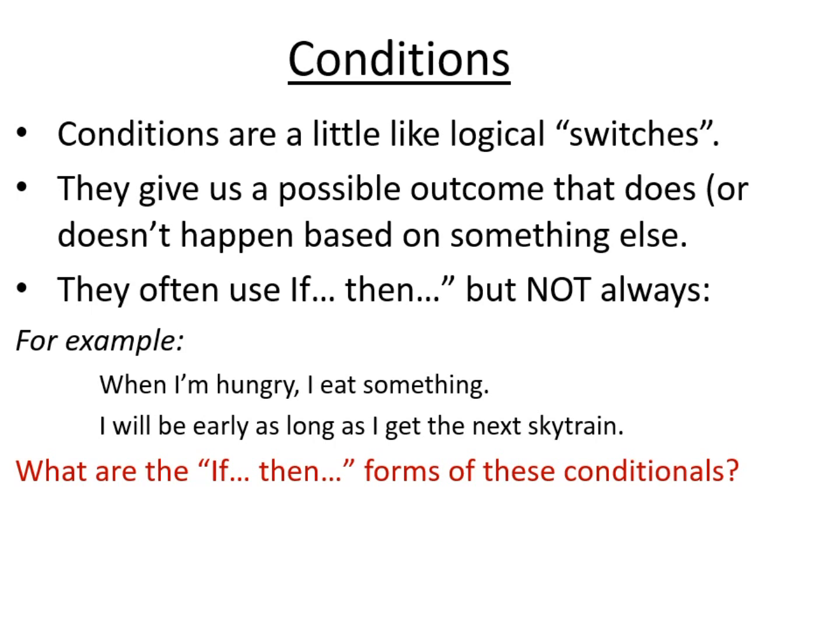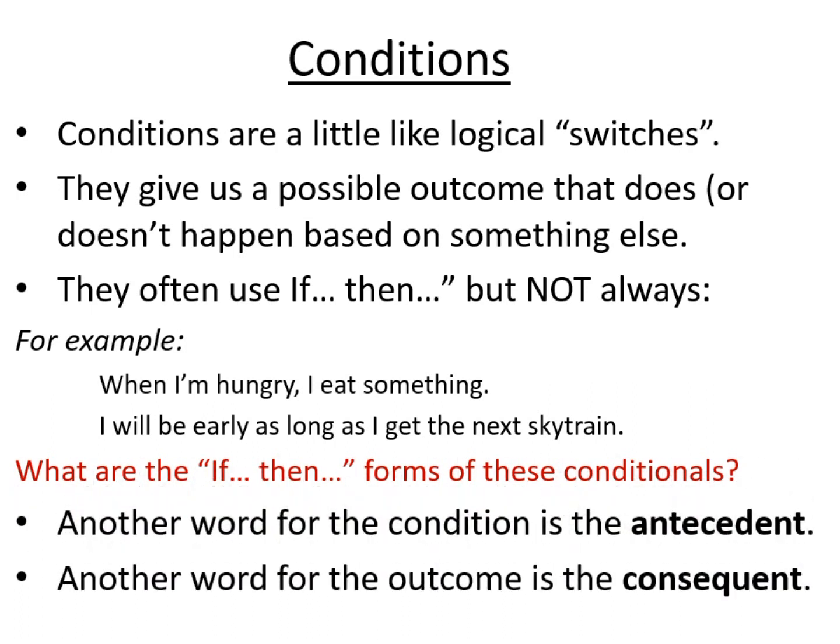So as long as is a grammatical structure which actually puts the condition at the end. So what we really are basing our conclusion on here is if I get the next SkyTrain or not. So to put this in if-then form, we would say if I get the next SkyTrain, then I will be early.